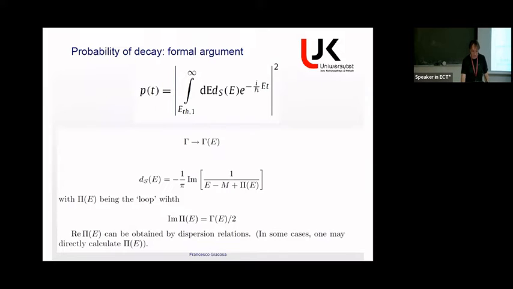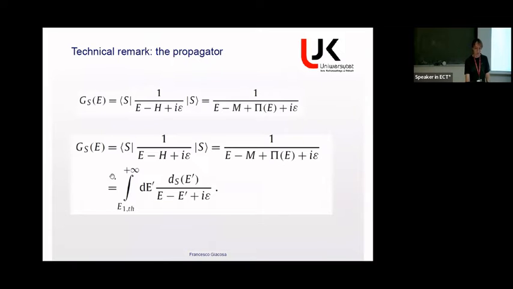But in general, this is not the case. So this is just how the propagator is calculated. Just as in quantum field theory, the propagator has this form, and this is the loop, and the imaginary part of the loop, because of the optical theorem of the self-energy, is proportional to the decay width function. Any propagator can be written in this form. Basically, it is the sum of 3 propagators, and this is the spectral function. So the probability that the energy is between E and E plus dE is given by this function times dE.